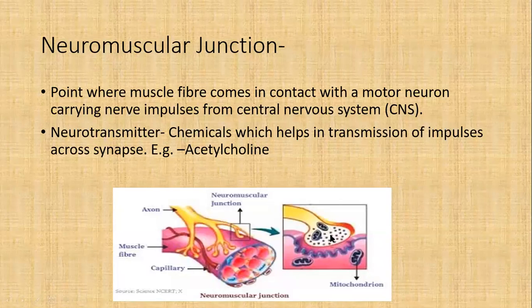So in this manner, the message is transferred in the form of chemical. Now how is the electrical impulse generated here? We discussed active transport in grade 9, that there are two basic transports which occur in the plasma membrane. One is called passive transport and the other is called active transport. Active transport occurs against the concentration gradient, from low concentration to high concentration. On this surface, there are a number of channels or gates present, which result in the movement of ions inside this axonal terminal.